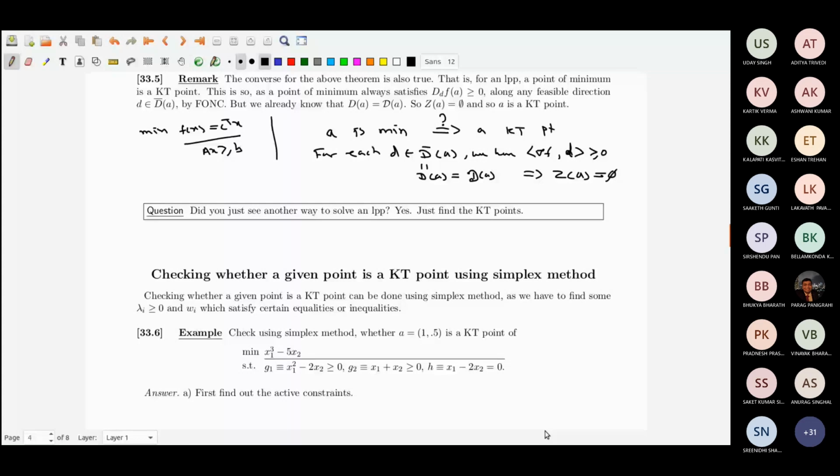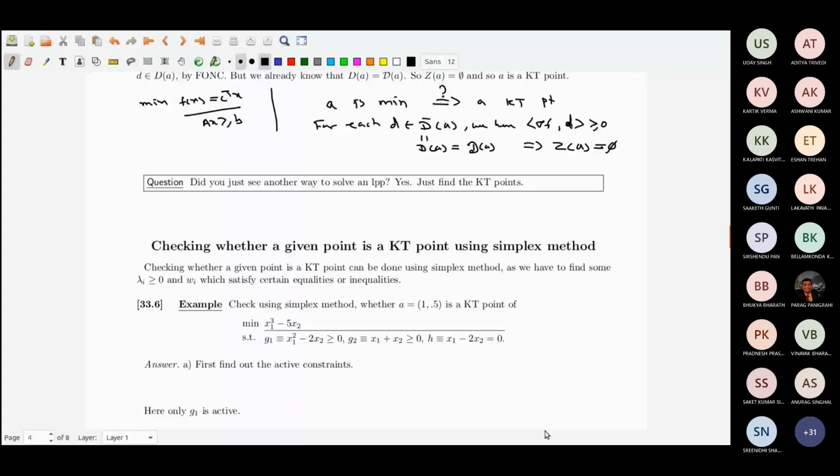So why is it possible? Now look, if a point is given to me and I want to check whether it is a KT point or not, what do I have to do? If the point is given, you will compute grad f, you will compute all grad gi, you will compute all grad hj, everything you will compute, and you will find the point is already in T, so that part of the definition of KT point is already done.